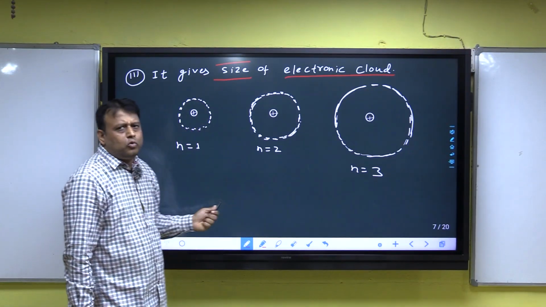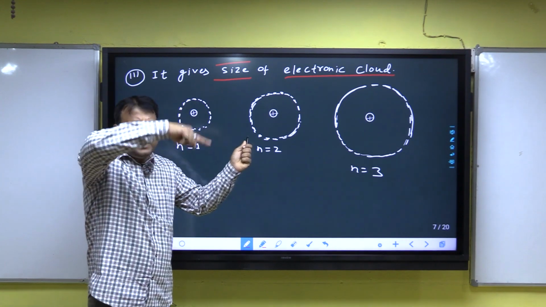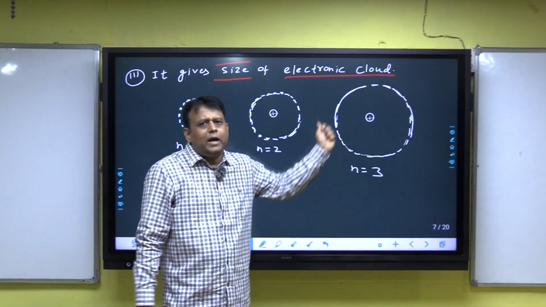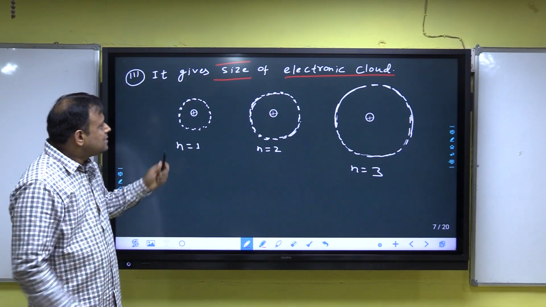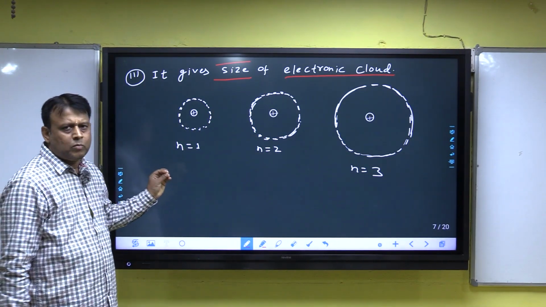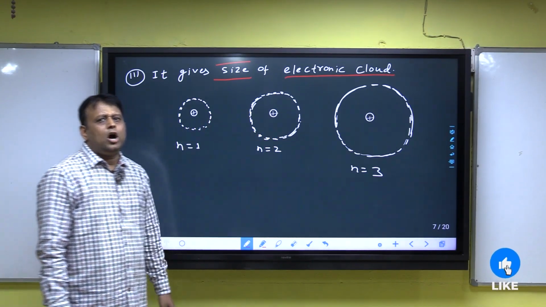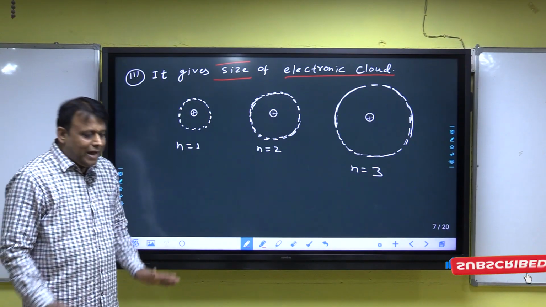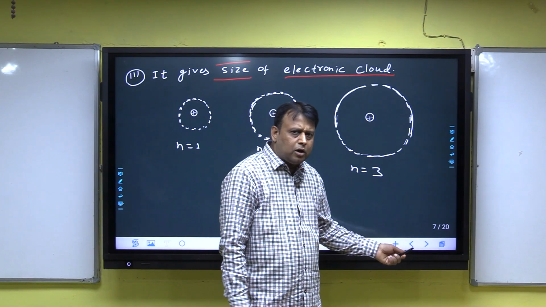When n is equal to 1, dense part. When n is equal to 2, bigger size of dense part. When n is equal to 3, even bigger dense part, and hence when n increases, the size of the electronic cloud increases. Clear? That means the principal quantum number gives the size of the electronic cloud.